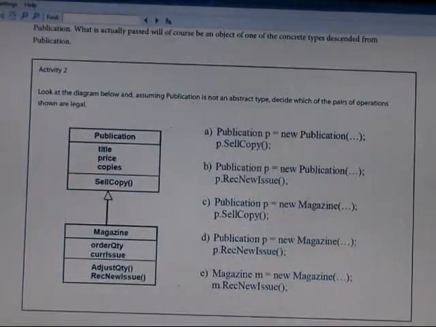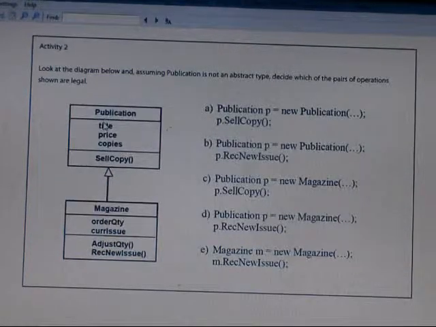Then also we have to write down the activities. In this case, you can see the publication title, price, copy, sale copy, magazine, order quantity, current issue, adjustable quantity. Then we have to write down the pair of the operation. So this is for A, this is the pair of this one, B, C, D, E. Those pairs of operation represent this arrow diagram.